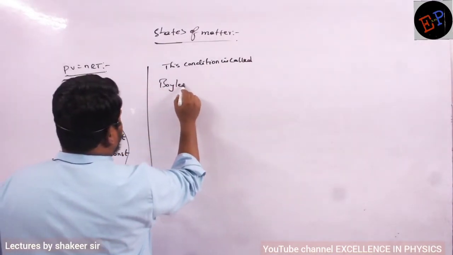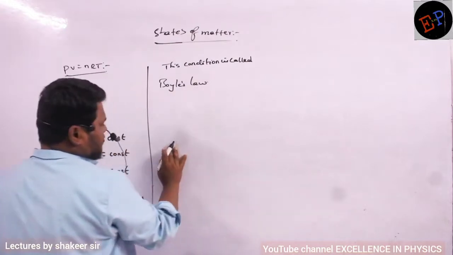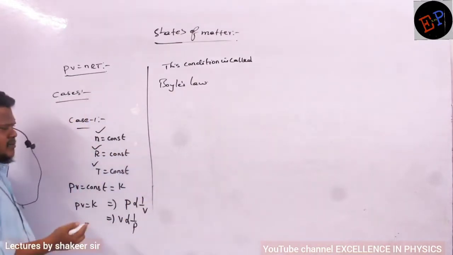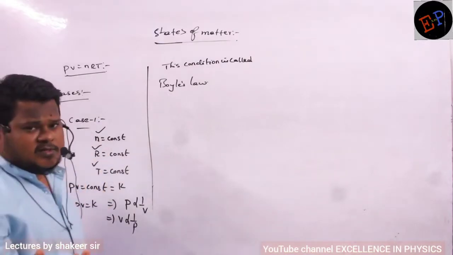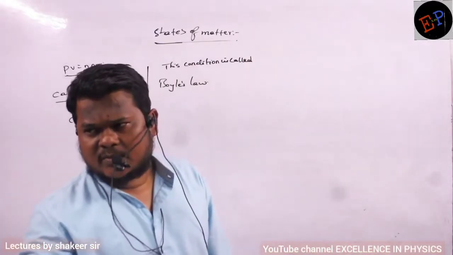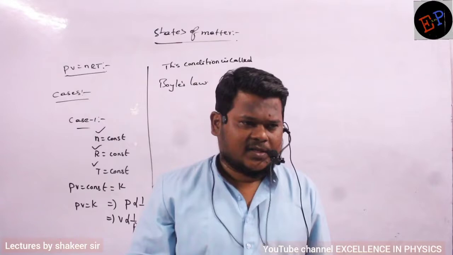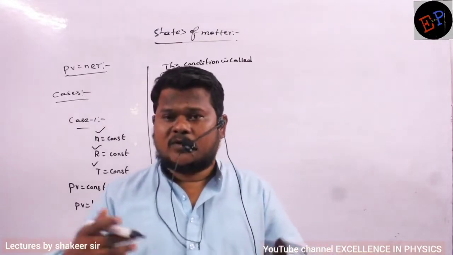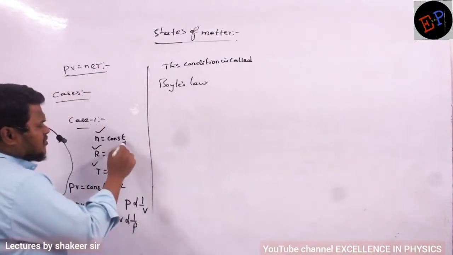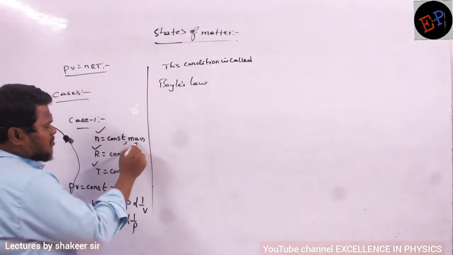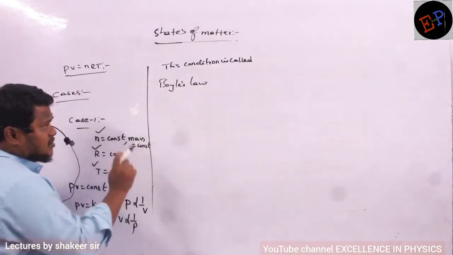So what is the equation of Boyle's law? How can we write it? If number of moles is constant, it means the quantity of gas is constant. What about the mass of the gas? Mass of the gas is also a constant.